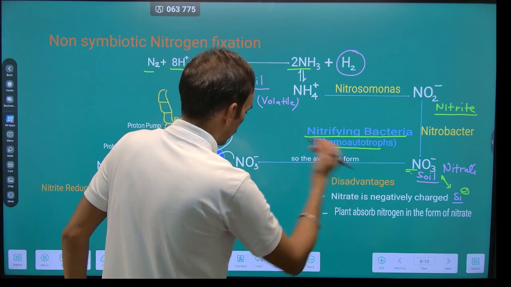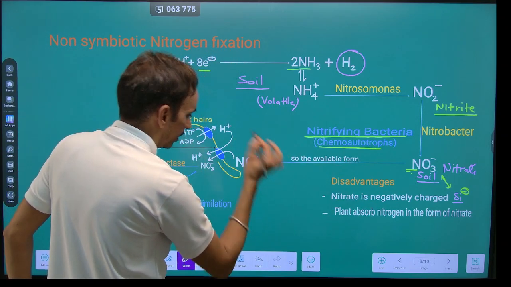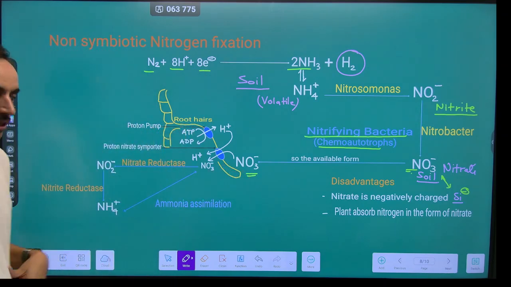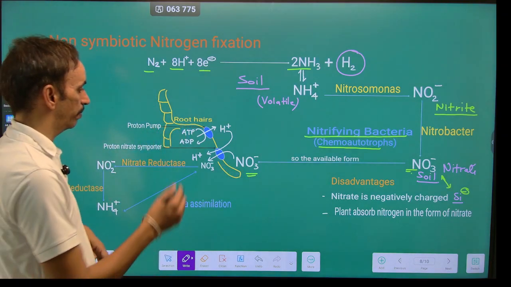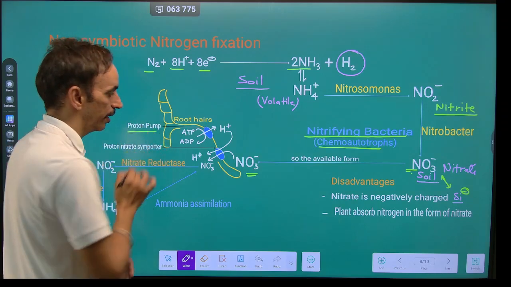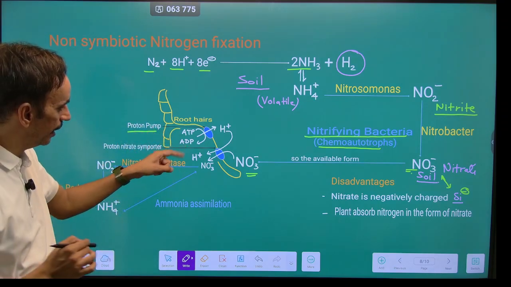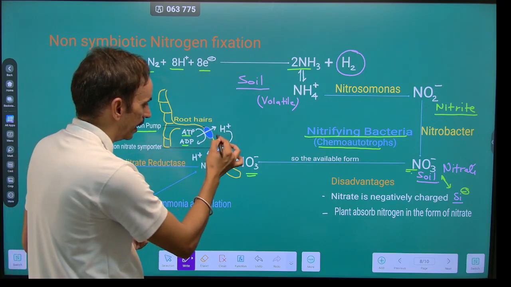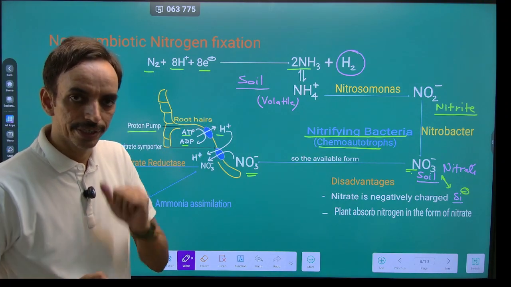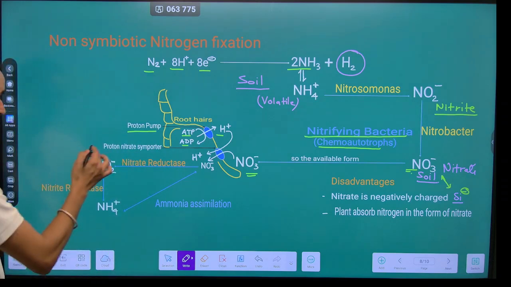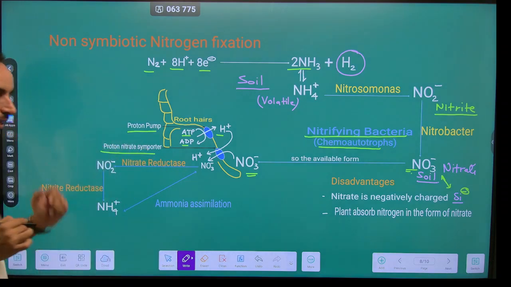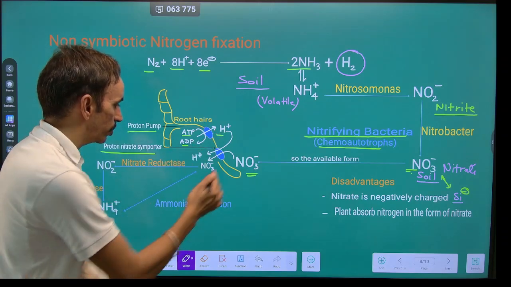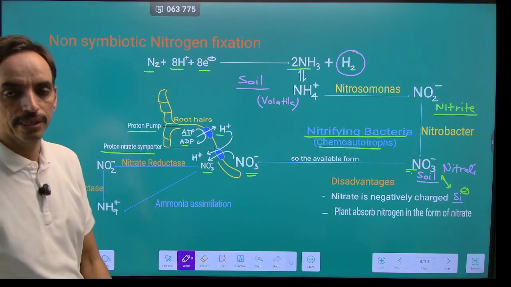Now, the available form in the soil is nitrate. The plant root has a proton pump. This proton pump utilizes energy in the form of ATP and transports H plus ions against the concentration gradient. There is another kind of transporter called the proton nitrate symporter. This proton gradient is utilized to transport the nitrate within the plant.